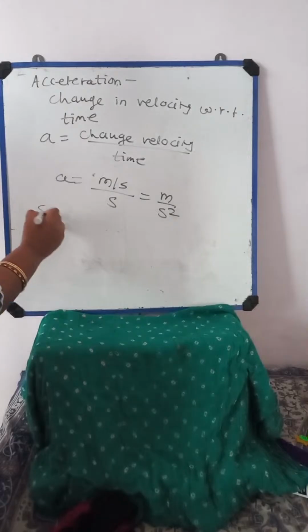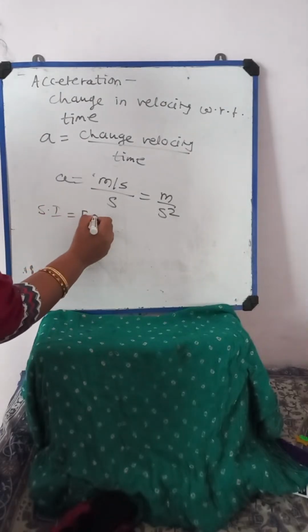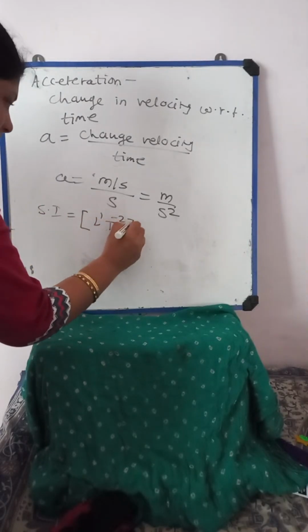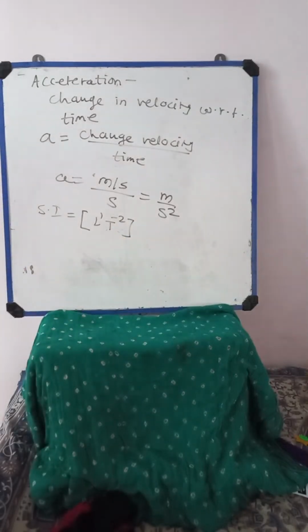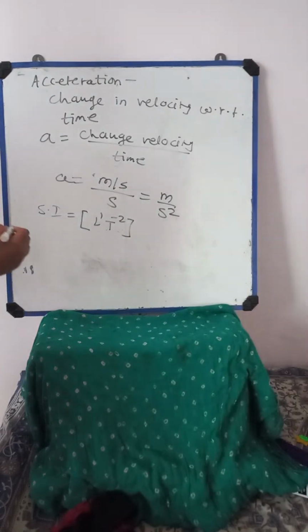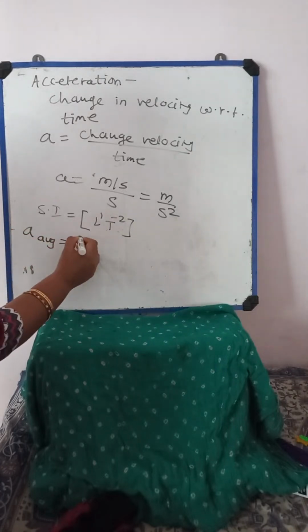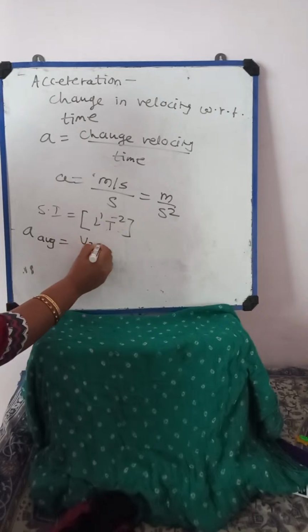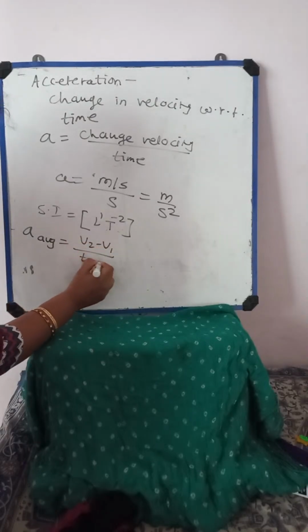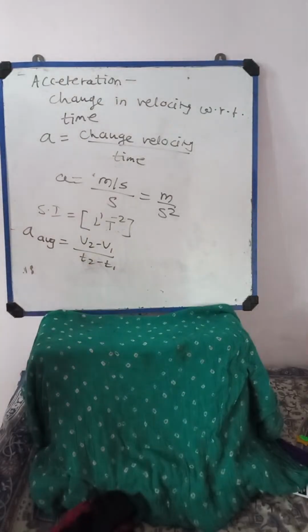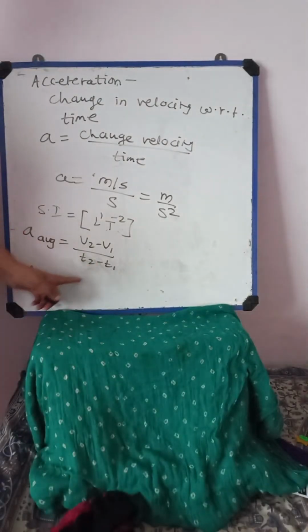And the dimension of acceleration is M0 L1 T raised to minus 2. This is nothing but the SI unit of the acceleration. Can you get this? And if we go for average acceleration, A average is nothing but V2 minus V1 divided by T2 minus T1. That is change in velocity with respect to change in time, which is nothing but average acceleration. Can you get this?